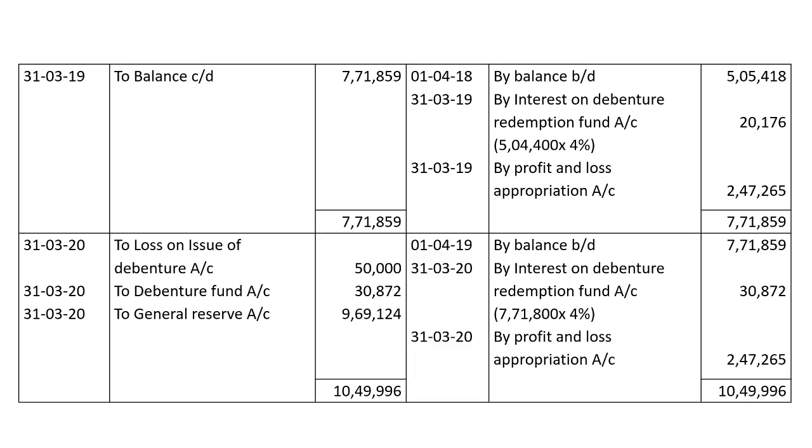So at the end of fourth year, in that debenture fund account, the amount available is 10,49,996 rupees. That will be posted towards debit side 10,49,996. Here, on 31st March 2020, the loss on issue of debenture account shows 50,000.